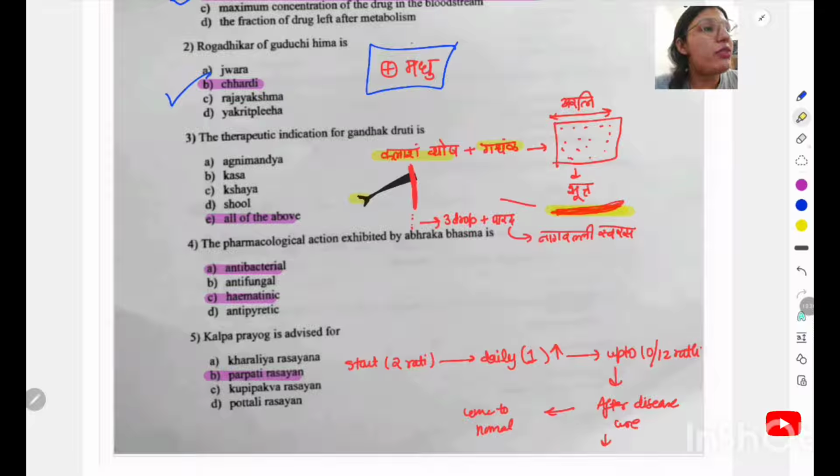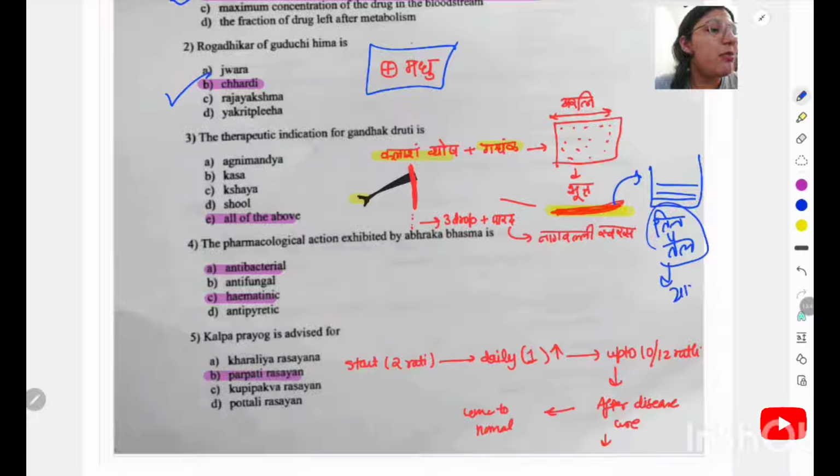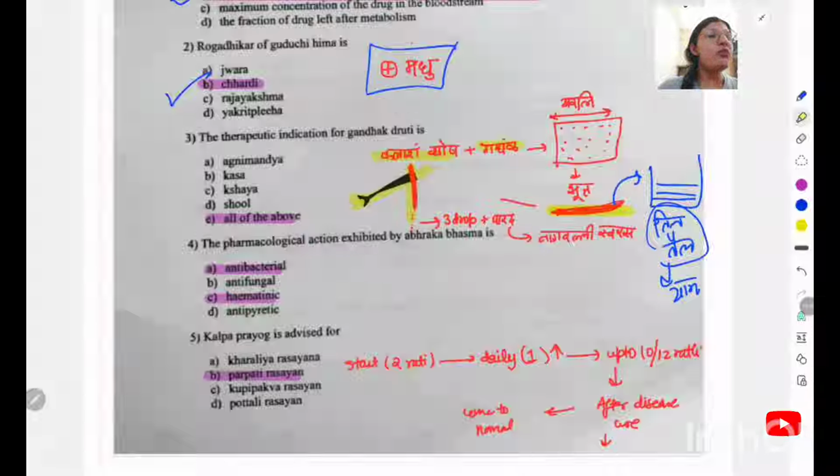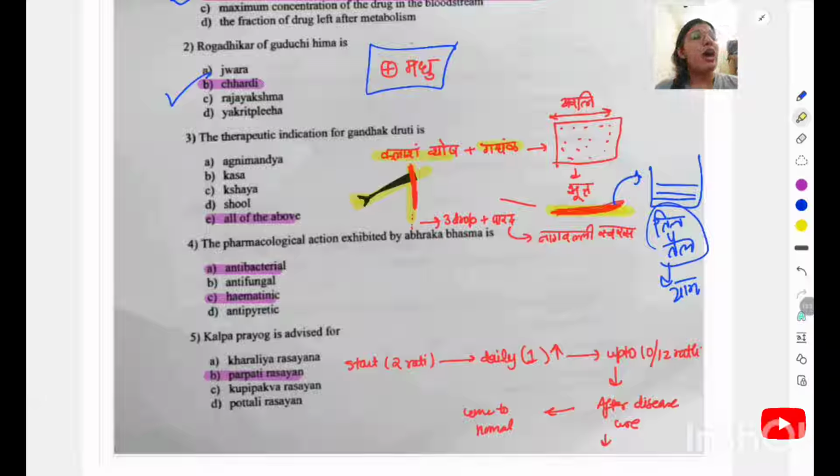After that you have to do one thing more. You put it into a vessel containing tila tela, and dip it into the tila tela for 1 yama. After that you hold it with the samdamsha yantra like this, and burn it from one point. When you burn it, with time some drops of oil get poured. Then you collect those drops into one vessel, and for therapeutic use you give 3 drops with the parada. Along with that you give Nagavalli swarasa, and this is your Gandhaka Druti. It is given in Agnimandya, Kasa, Kshaya, Shula. All of these are the right answer.